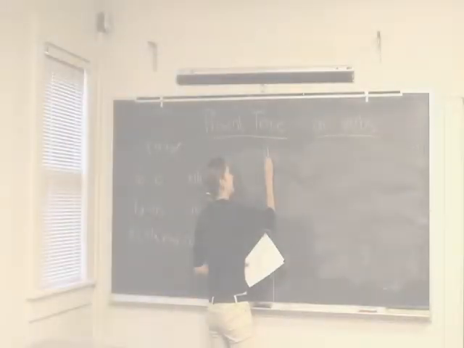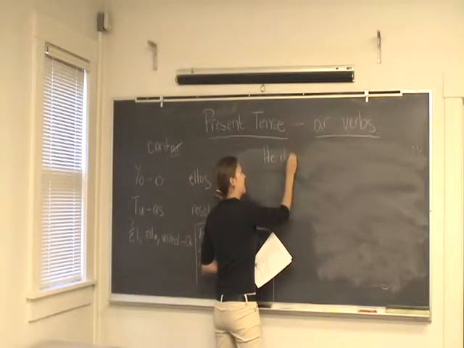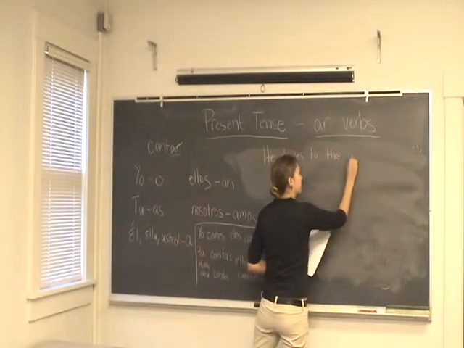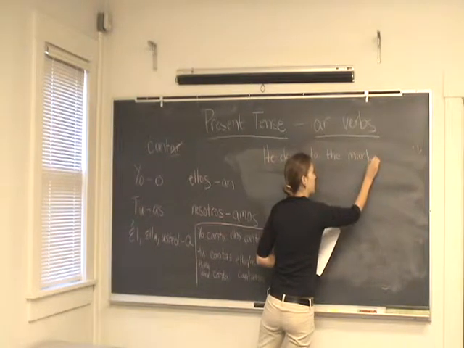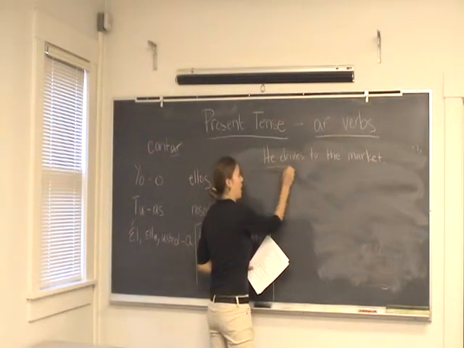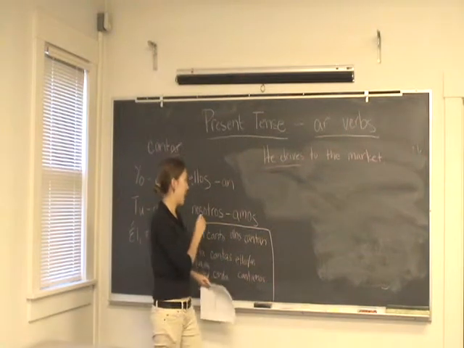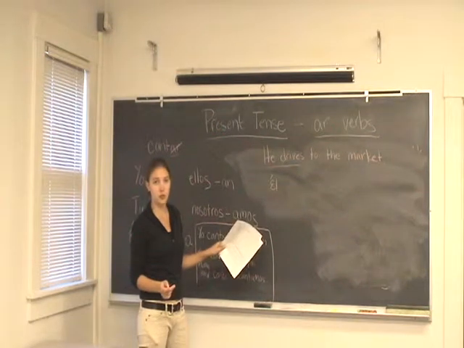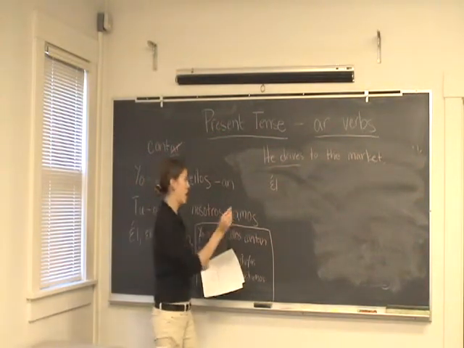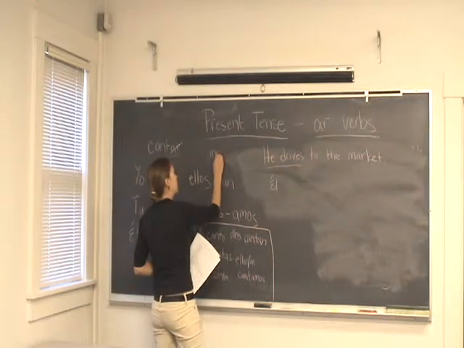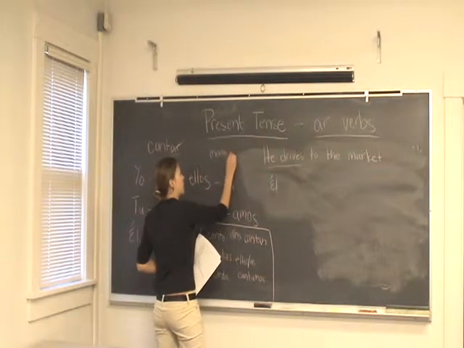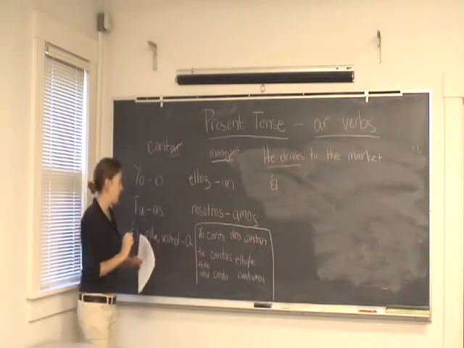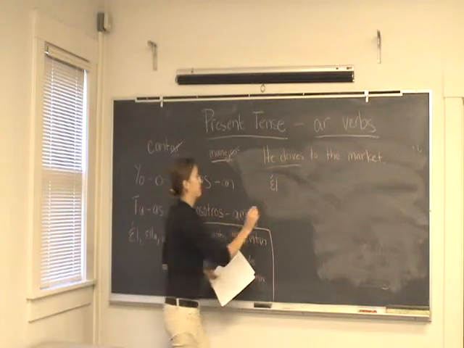So our first sentence is going to be, he drives to the market. So our verb in this sentence is, he drives, correct? So let's start with that. First of all, what's the verb to drive? Manejar. So we'll just go ahead and put this up here. And what is the first step to conjugating manejar? Drop the AR. Good job. And for él, what do we add? An A.